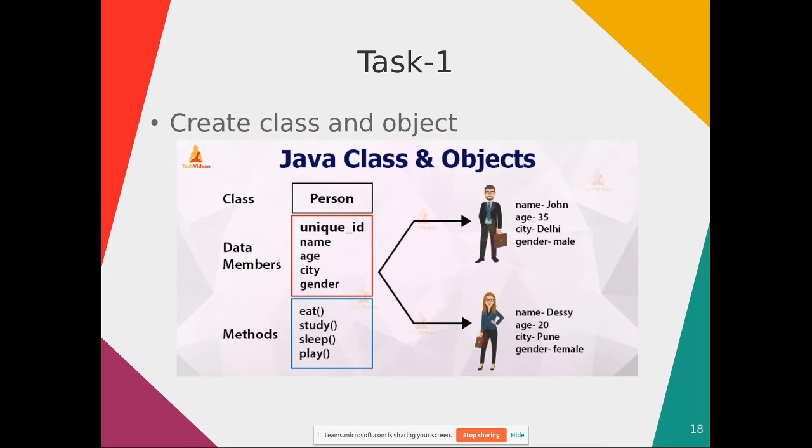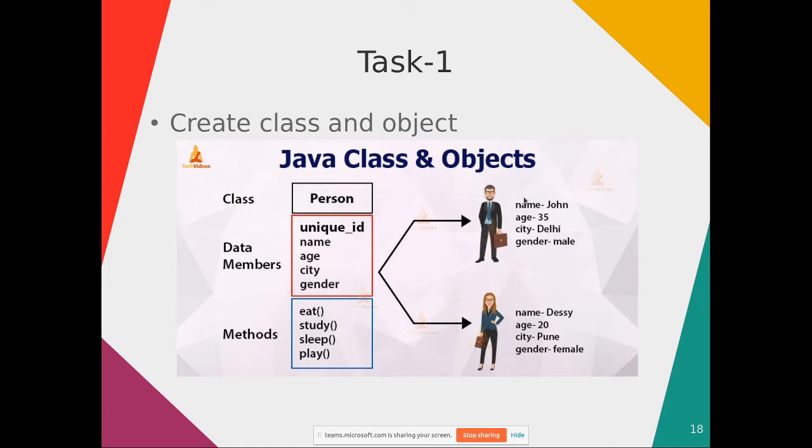Here you can see this is a class of a person. Let us forget about the unique ID. The person has data members or attributes. What are the attributes? Name, age, city, gender. And it has certain methods like eat, study, sleep, and play. Now in our example, we will try to create an object out of this person. How do you create a person object?